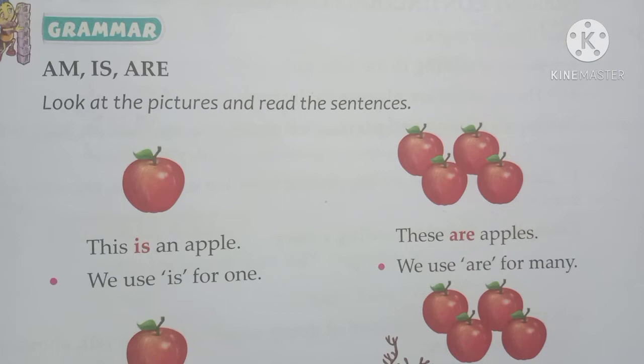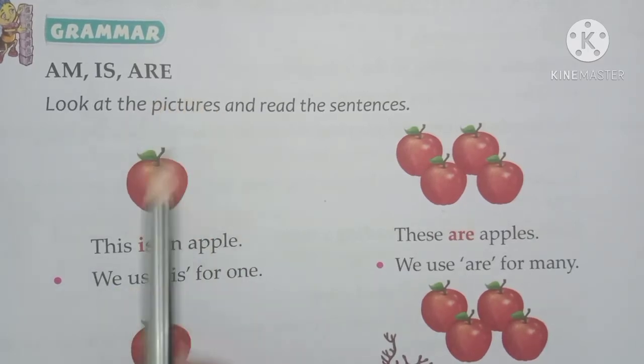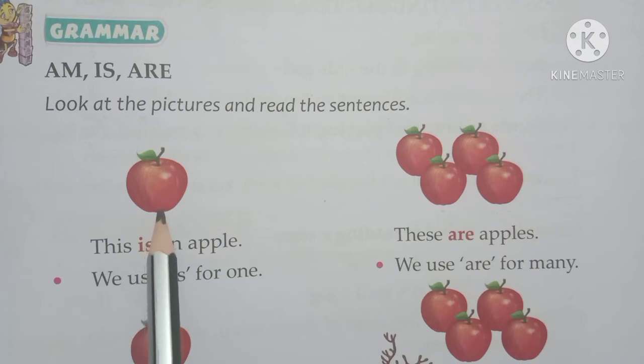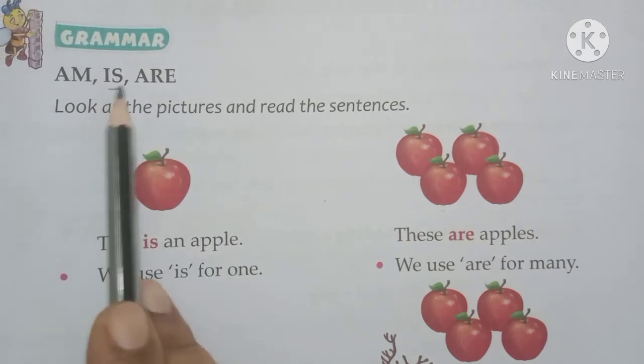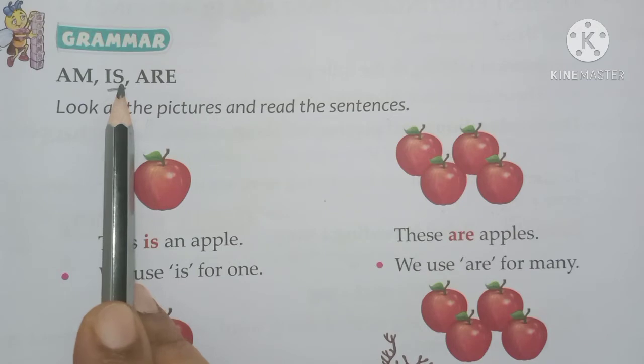Here we are going to learn a new thing. Am, is, are is our grammar part. When there is one noun, we use is in a sentence.